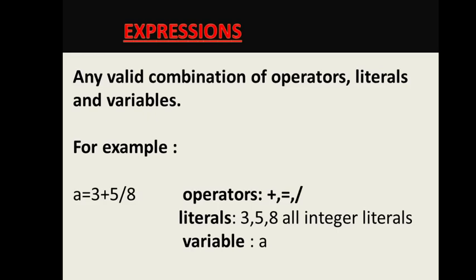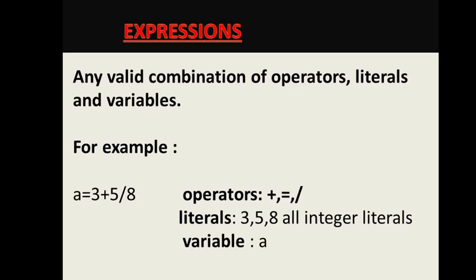For example, if I write a is equal to 3 plus 5 by 8, here equal to, plus and division are the operators, and 3, 5 and 8 are all integer literals. These are constants of integer type, so they are integer literals. And a is a variable, and its value is the value of the expression when it is evaluated.